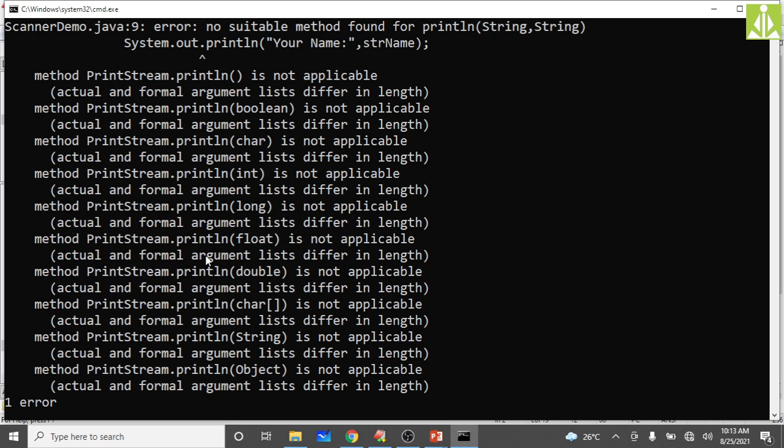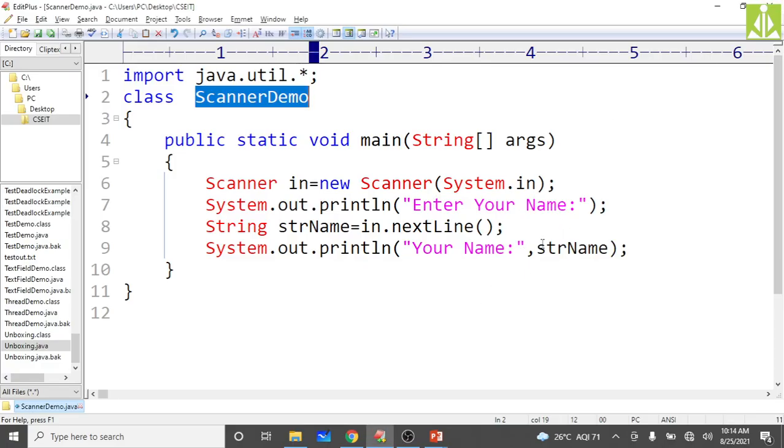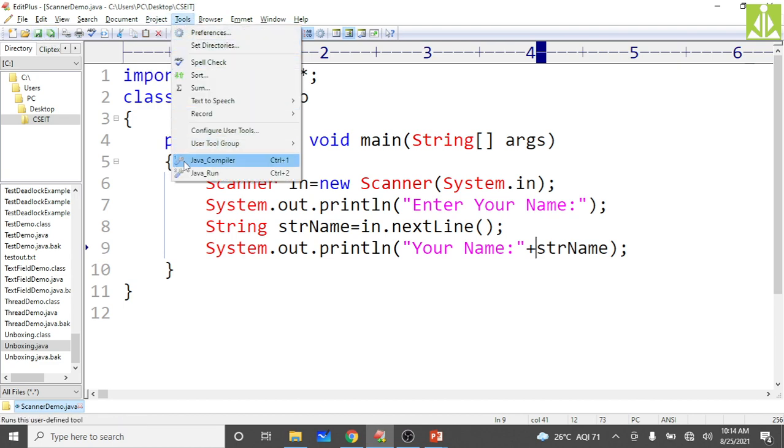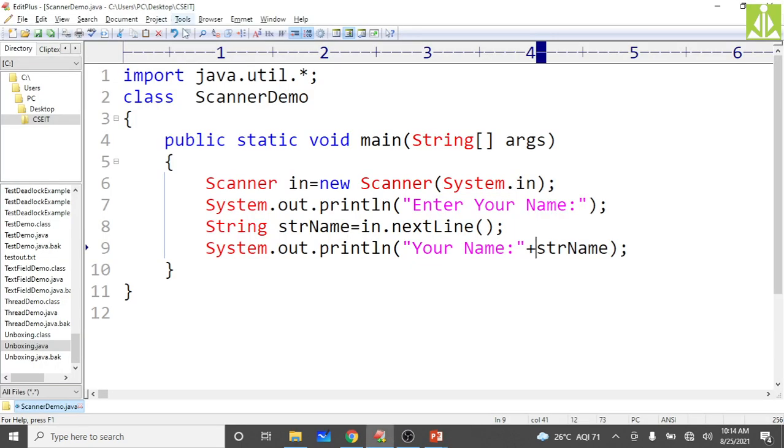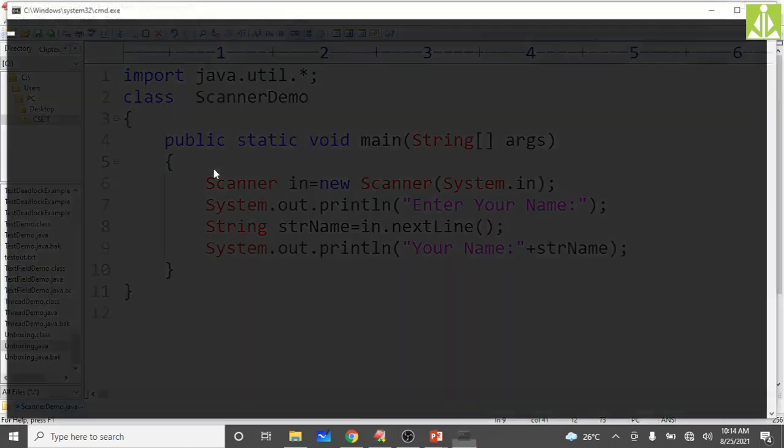So I wrote that thing like how we use printf. Here, instead of comma, we need to put plus, because we need to concatenate. Okay, you can see now there are no issues. Just go and run the program.